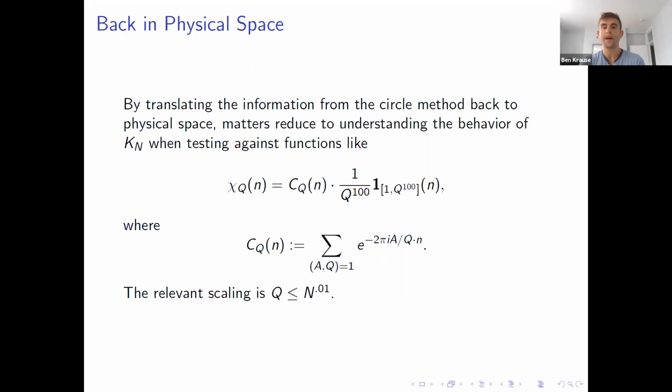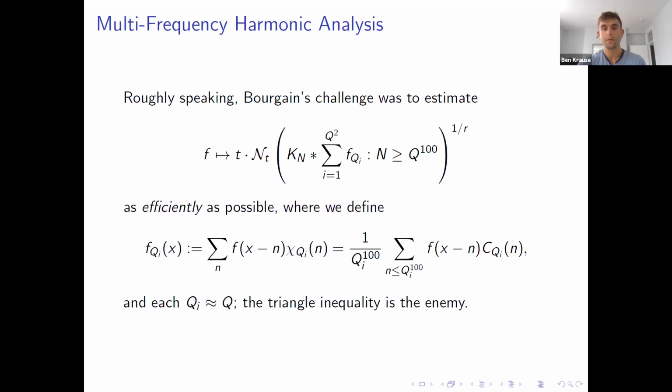And what you're trying to understand is what these convolution operators do, not to these L1 normalized bump functions, but to these L1 normalized bump functions weighted by these oscillatory factors. So what this meant for Bourgain was the sort of problem in multi-frequency harmonic analysis.